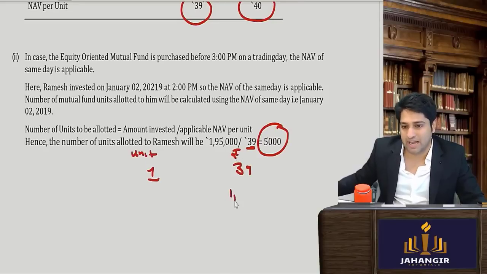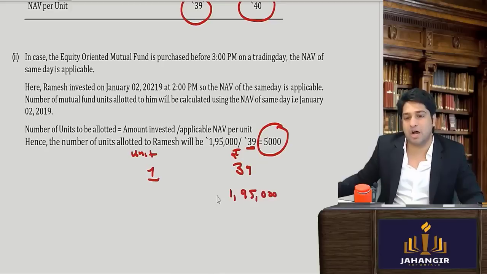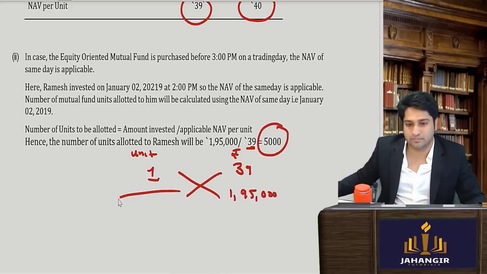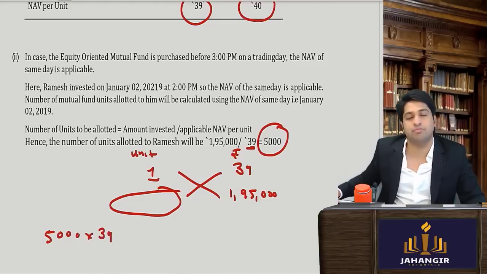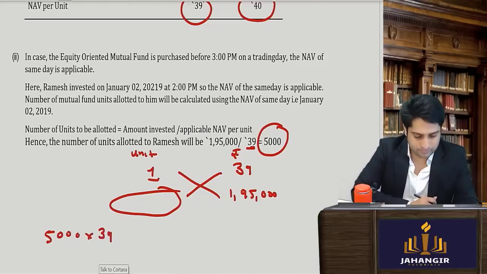So 1,95,000 rupees, how many units will you get? Yes or no? You will take 1,95,000 divided by 39, and you will come to know 5,000 units. Even if you want to check, 5,000 units into 39, you will get the same figure. Clear till here?